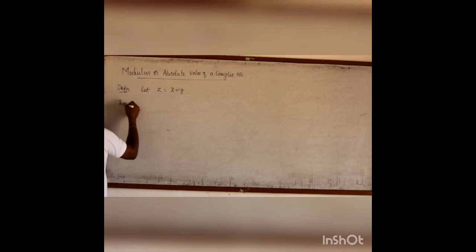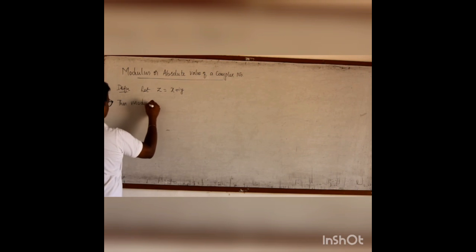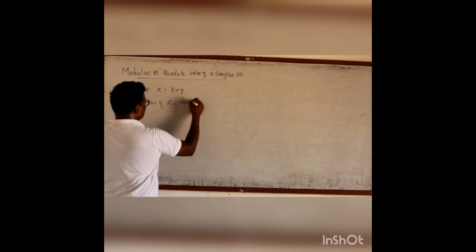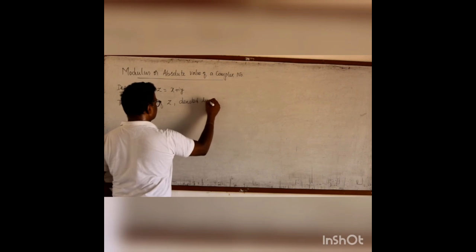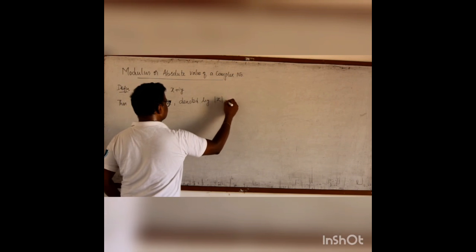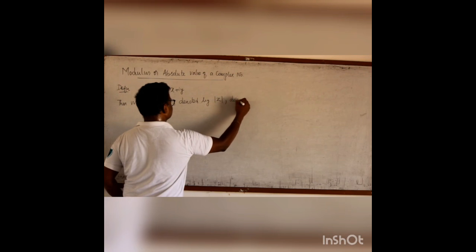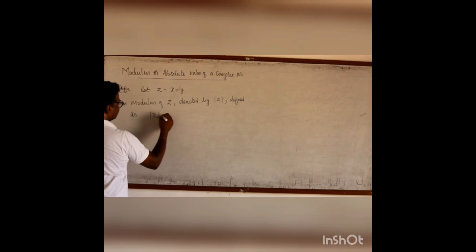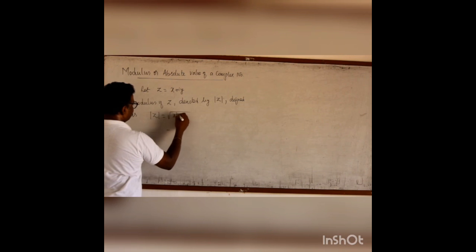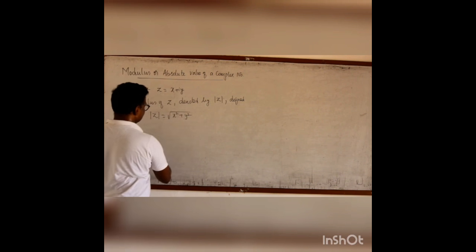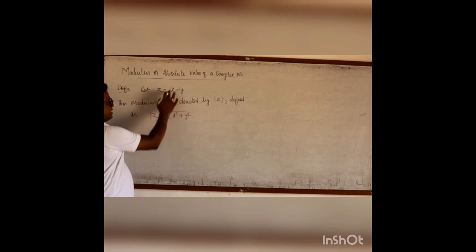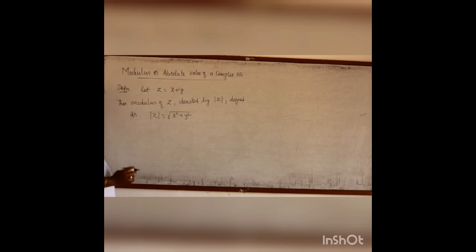Then modulus of Z, denoted by modulus of Z, is defined as modulus of Z equal to root of x square plus y square. This gives the absolute value of the complex number. So modulus of Z is root of real part square plus imaginary part square.